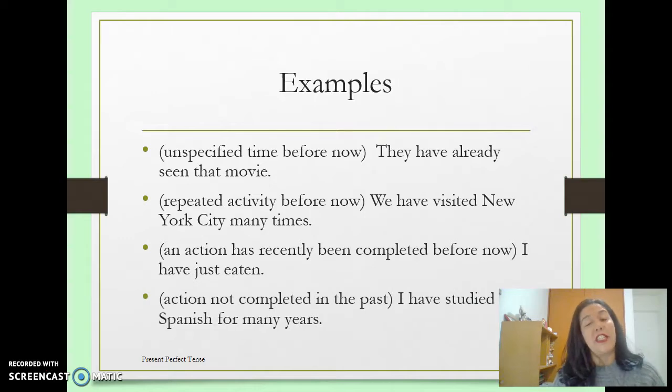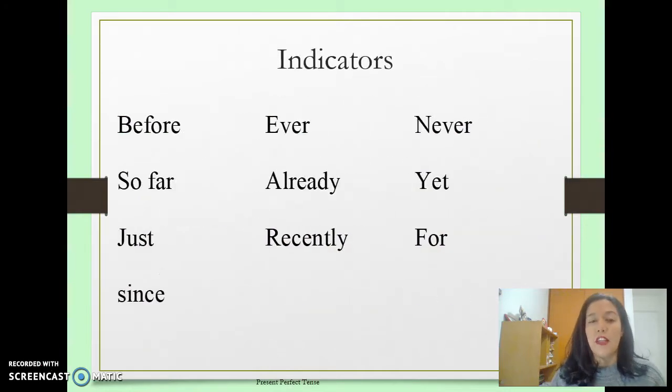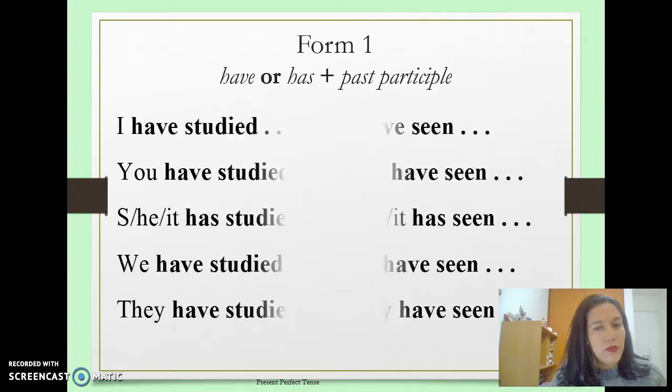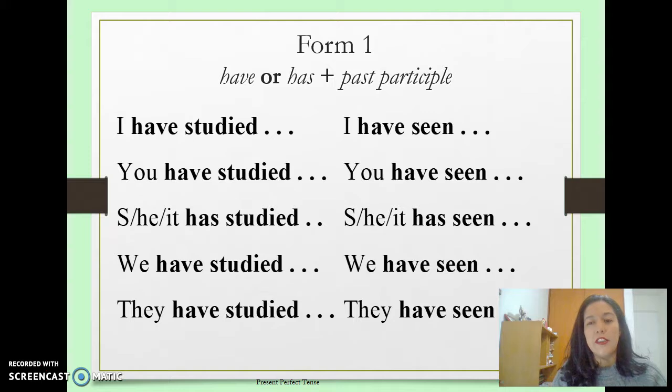Actions not completed in the past. I have studied Spanish for many years. And the indicators are before, ever, never, been, yet, for, already, recently, just, so far, and since. So we have these, have or has, plus the past participle. I have studied, I have seen. You have studied, you have seen. And I want you to take notice of this.